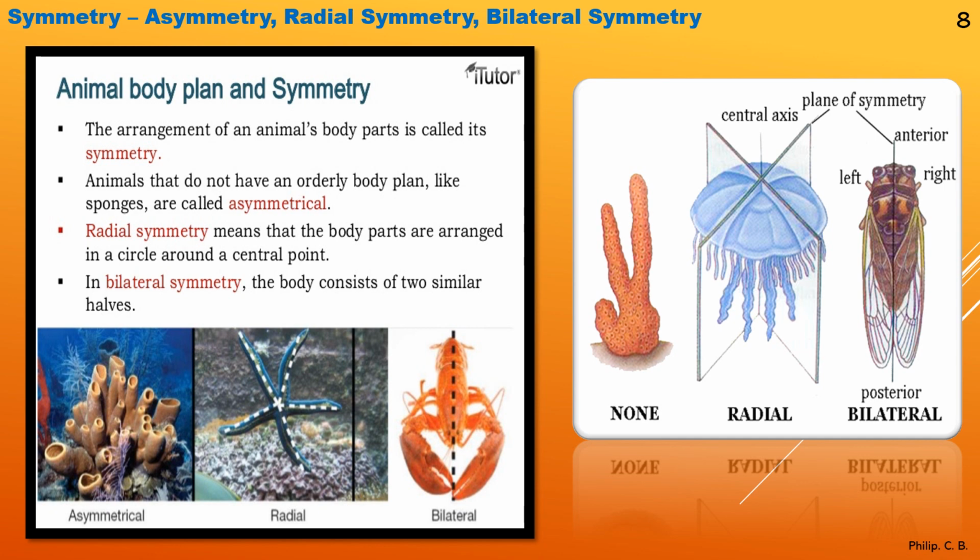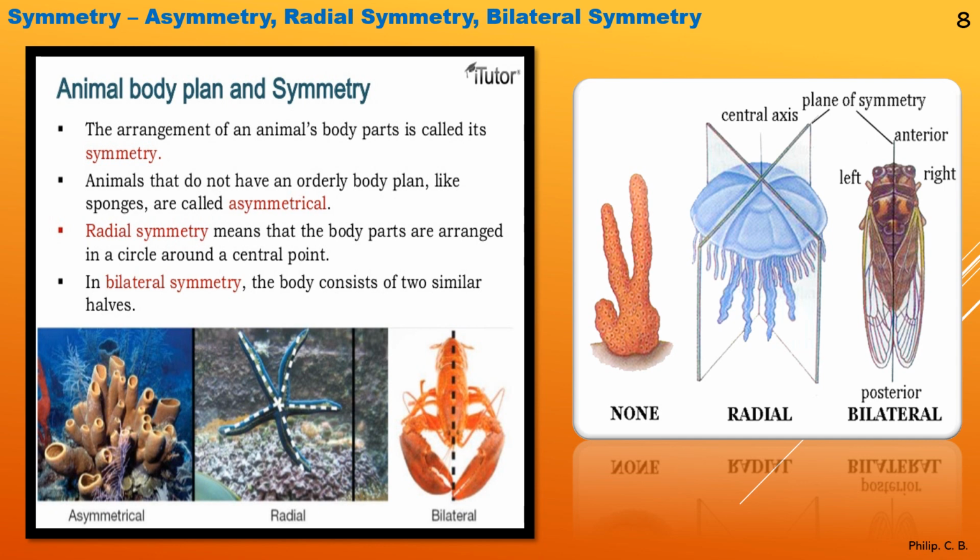Then you can see a second example, radial, where it is equal shape, an umbrella-like structure. There is a jellyfish, where from the center it is equally divided, so it is radially symmetrical. Third, we can take the example of an insect, moth, butterfly, or any other insect, where it is bilateral symmetry, that is, the plane of symmetry exactly divides the body into two equal halves, left and right.